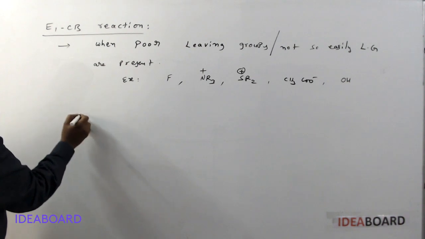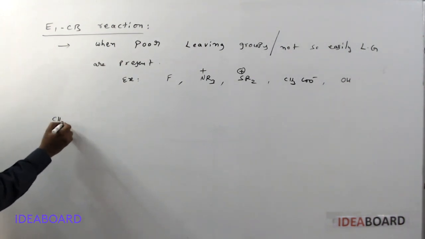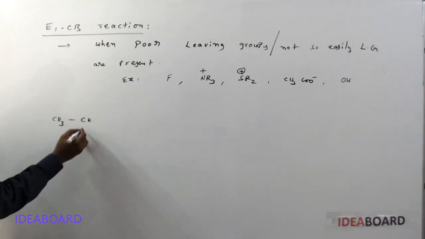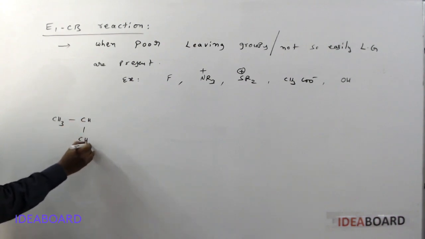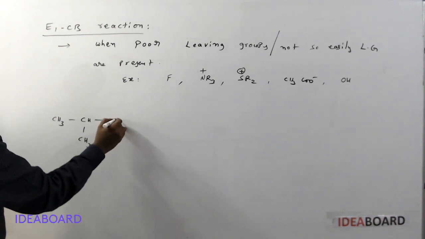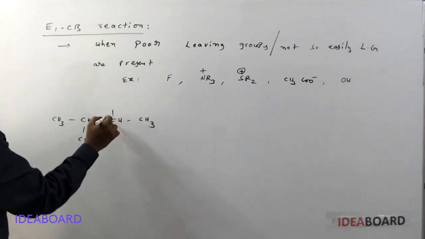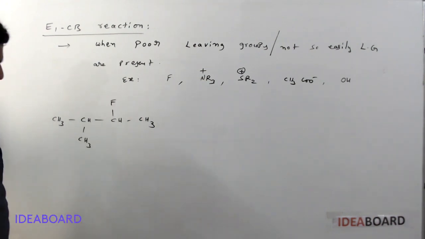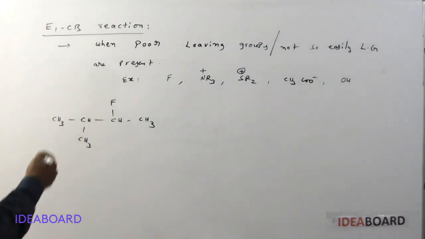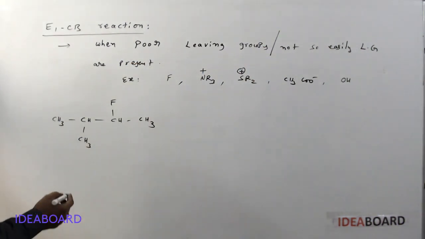Suppose I am taking this reaction: this is CH3, here it is having a CH3, here a CH and CH3, and here we are having fluorine. So please remember fluorine is a poor leaving group, or not so easily leaving group.